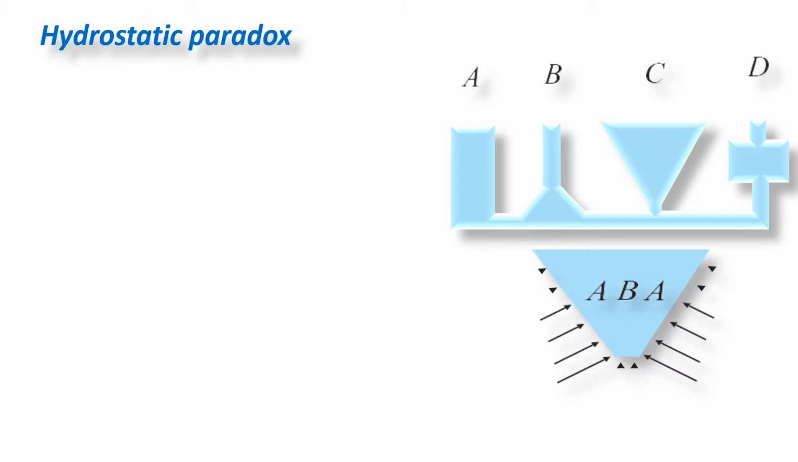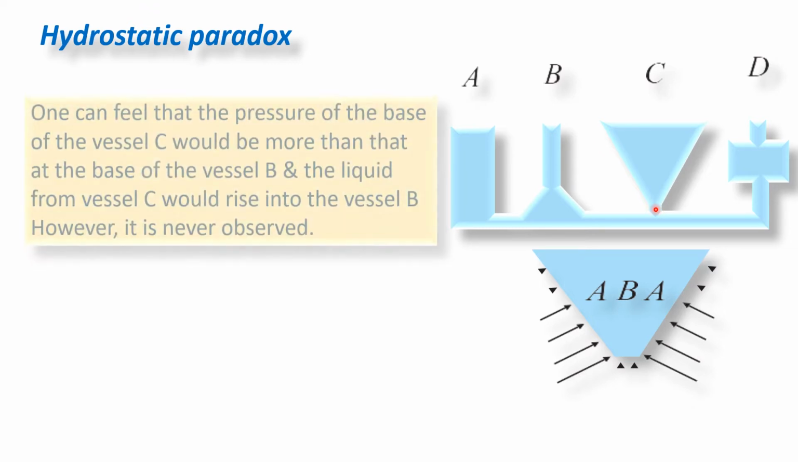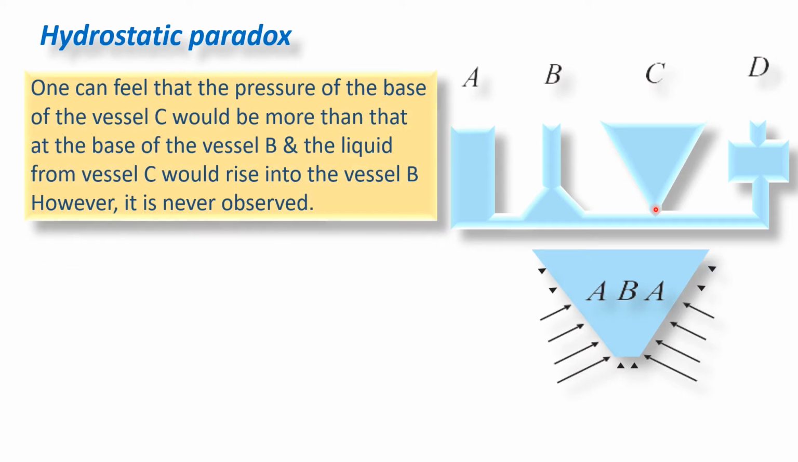Now the pressure exerted at the base of each vessel is the same, but if you observe the shape of vessel C, then you may think that it contains a large volume of liquid, and therefore the force exerted by this liquid at the base will be more. So as force is more, pressure exerted at the base of C is more than the pressure exerted at the base of B, A and D.